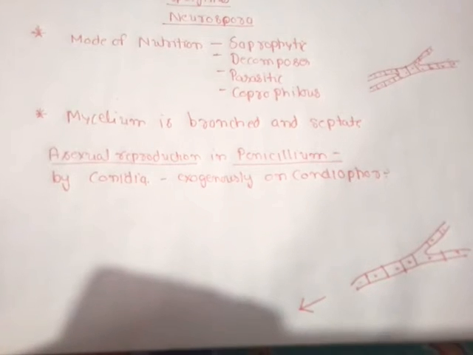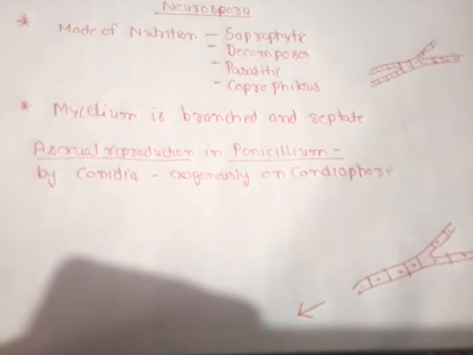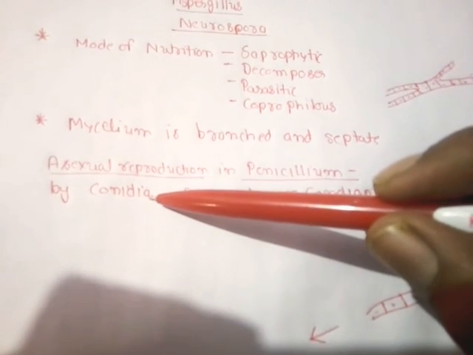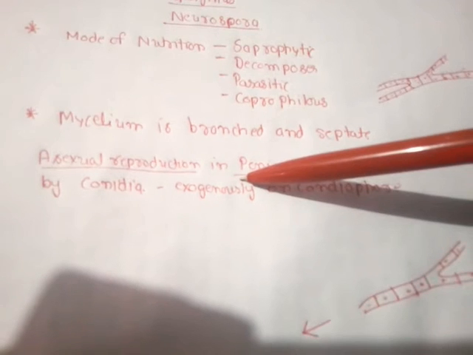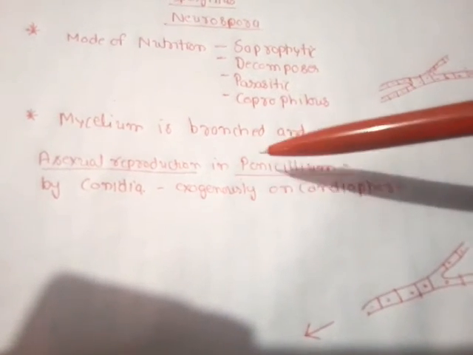Okay, so now we are going to discuss the asexual reproduction in multicellular members of Ascomycetes. One example is Penicillium notatum. In Penicillium and other multicellular members of Ascomycetes, asexual reproduction takes place with the help of asexual spores that are known as conidia, and these conidia are produced exogenously. That means not in a sac-like structure, not in any fruiting body.